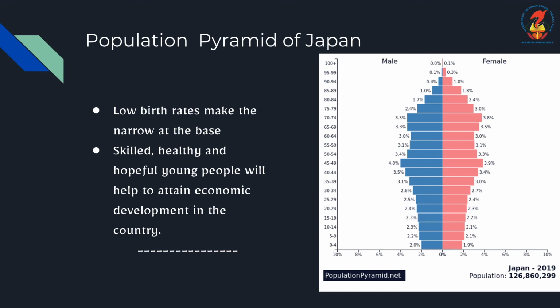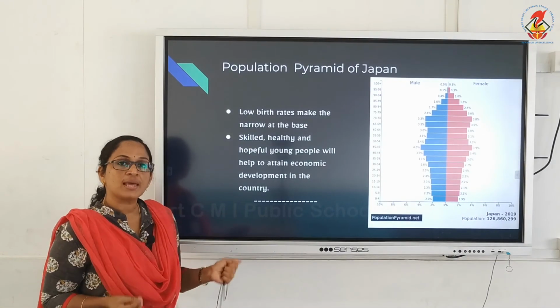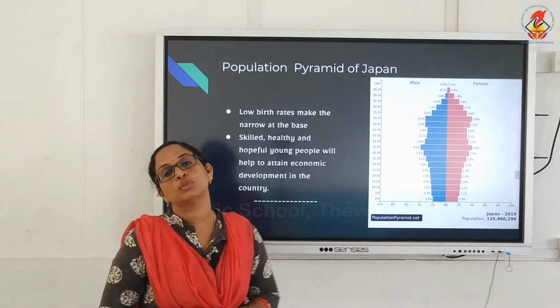Low birth rate and low death rate, and a larger working population, who are skilled, healthy and hopeful young people. That is why Japan is one of the well developed countries in the world.